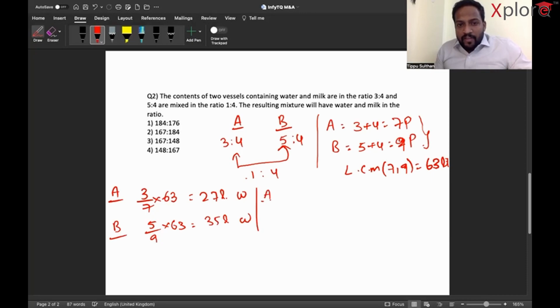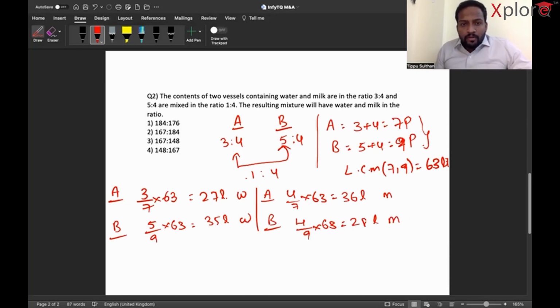Now, in the same fashion, milk. Milk in A is 4 by 7 into 63, which is 36 liters. How much, boys and girls? In B, it's 4 by 9 into 63, which is 28 liters. This is milk. Absolutely cool.